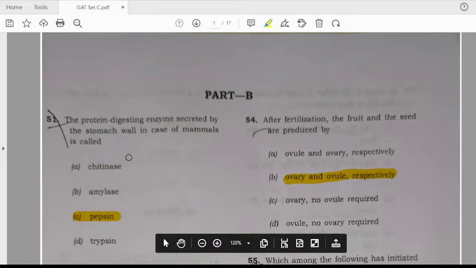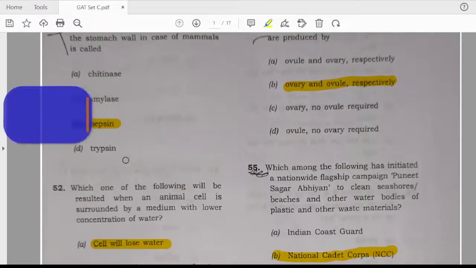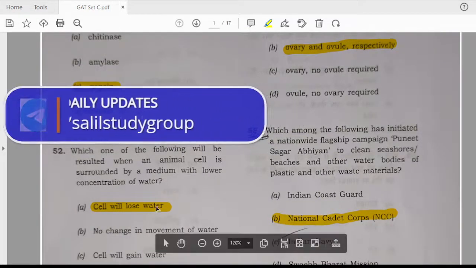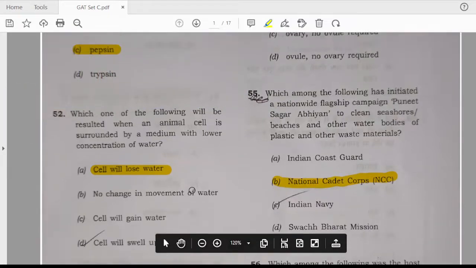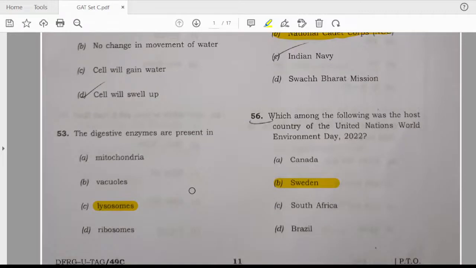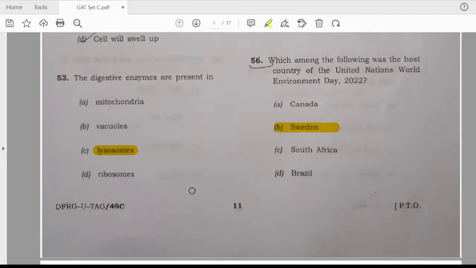Question number 51: the protein digesting enzyme secreted by the stomach wall in case of mammal is called. Answer is C, pepsin. Which of the following will be resulted when an animal cell is surrounded by a medium with lower concentration of water? Answer is A, cell will lose water. Question number 53: the digestive enzymes are present in. The answer is C, lysosomes.